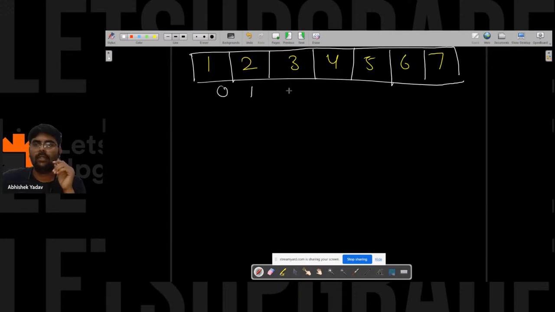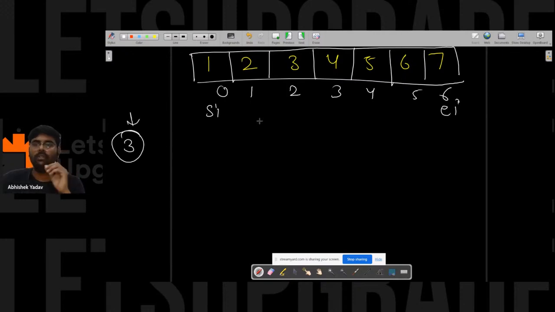Okay, 0 1 2 3 4 5 6. What we are doing, we have the starting index, and we are at the end index. Let's assume we have to find 3. Okay, whether 3 is present in the array or not, right? So what I will do, I will go to the middle part.